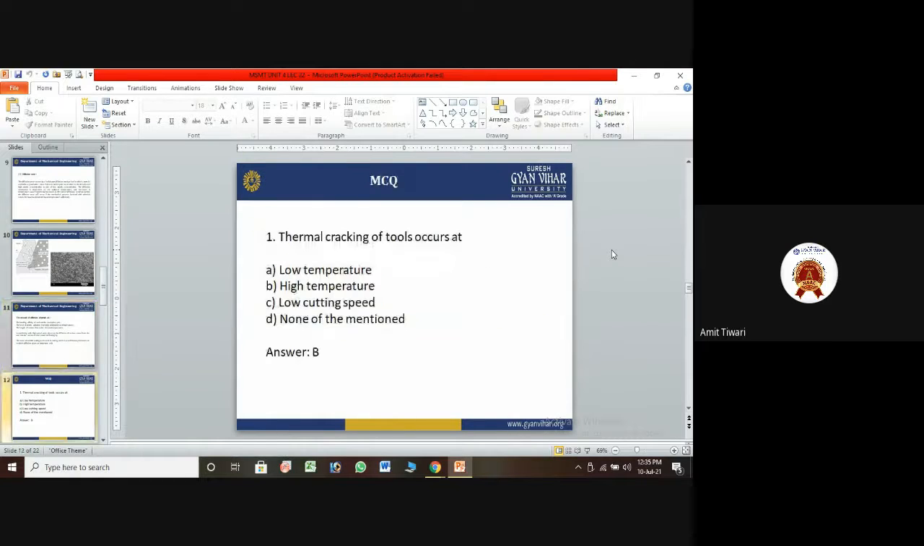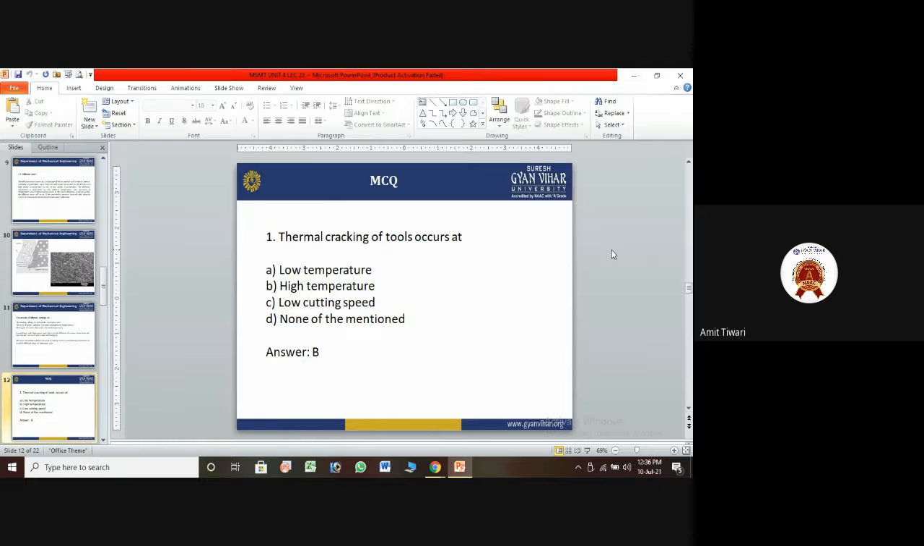At the end of this, I am asking a multiple choice question related to today's topic, tool wear mechanism. Thermal cracking of the tool occurs at: lower temperature, high temperature, low cutting speed, or none of the above mentioned. The correct answer is B, high temperature. Thermal cracking of the cutting tool occurs in the high temperature region. As the temperature increases, thermal cracking will increase, reducing the quality of the tool material and the cutting edge.